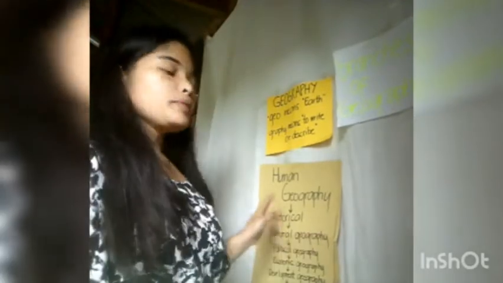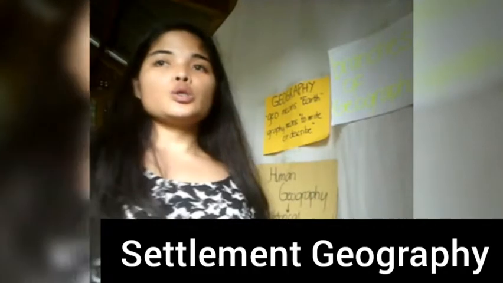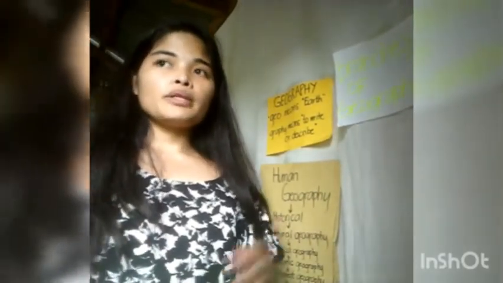So development geography is about people's lives. Okay. So next, the sub-branch of human geography is settlement geography. From the word settlement, it's like the people want to settle down. The meaning of settlement geography is a spatial study of all those parts of the earth where they want to settle down.